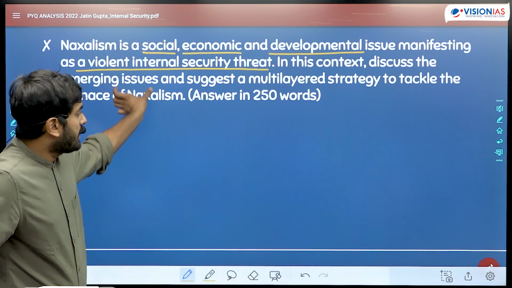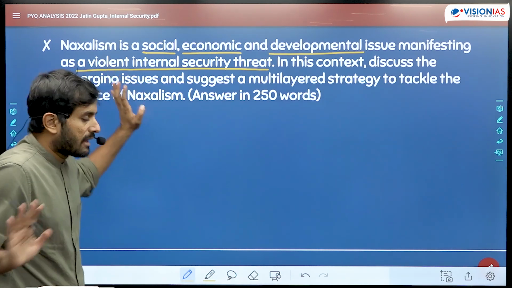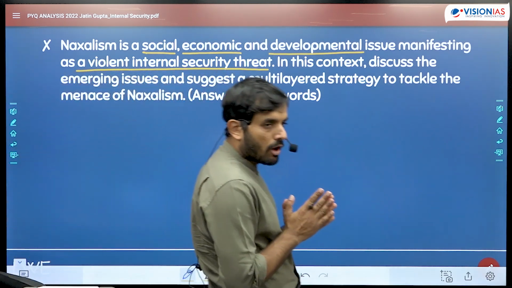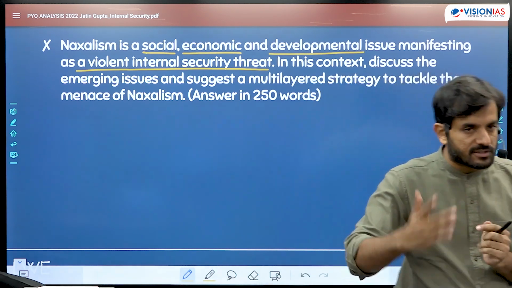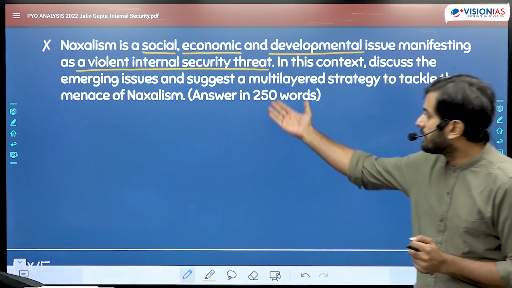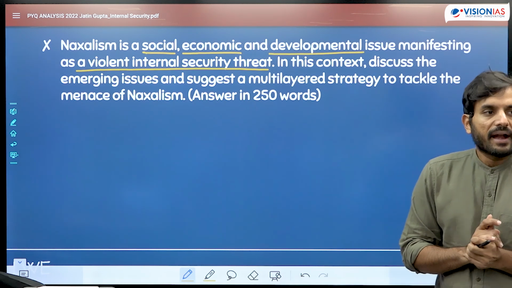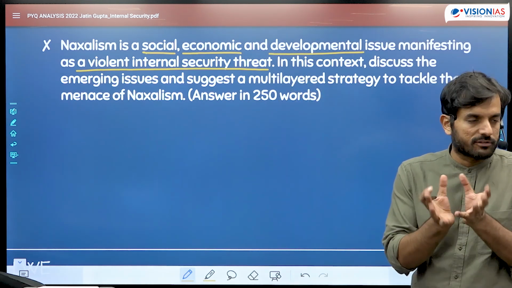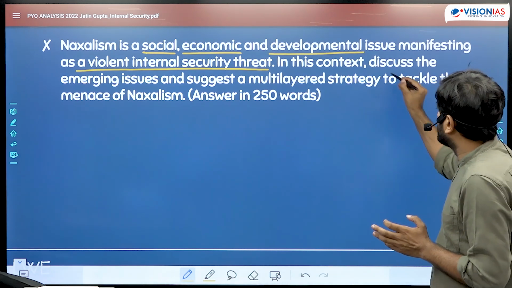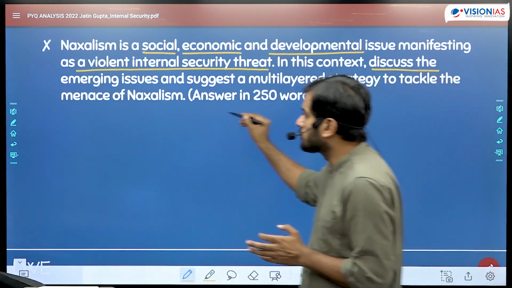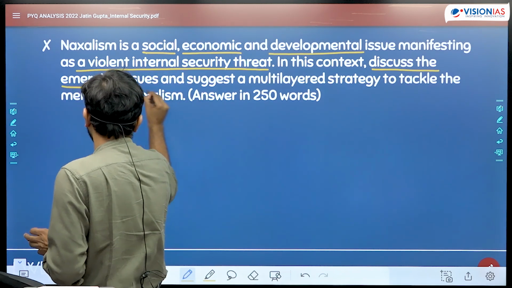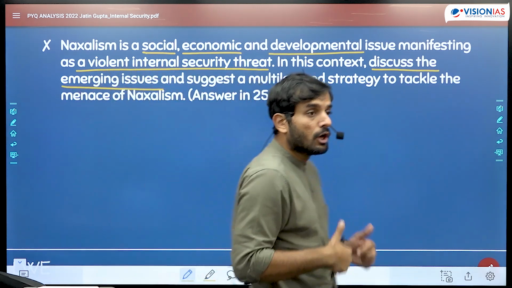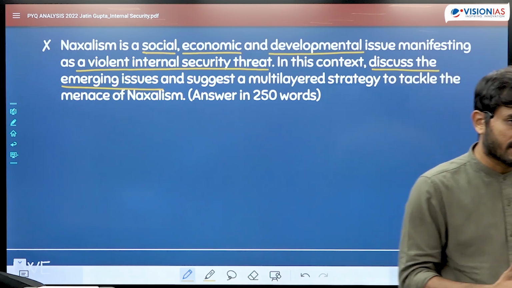So the question is that Naxalism is a social, economic and developmental issue that has resulted in an internal security threat. And in this context, given the origin of this problem, it asks: discuss some of the emerging issues with respect to Naxalism in India today. What are some of the newer problems that Naxalism is posing today?